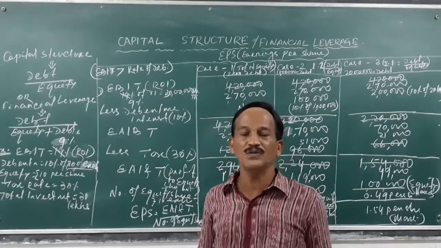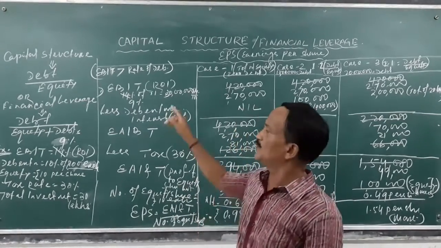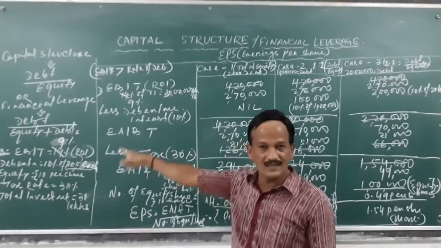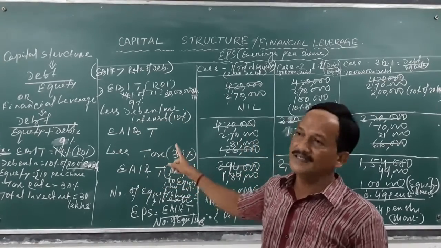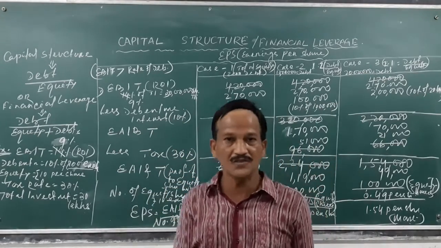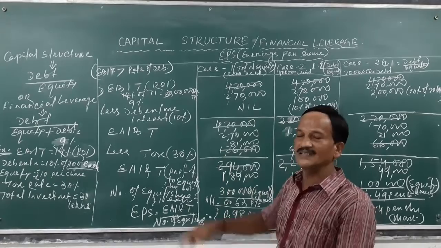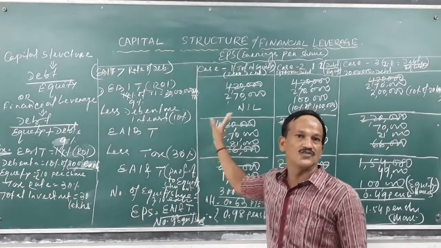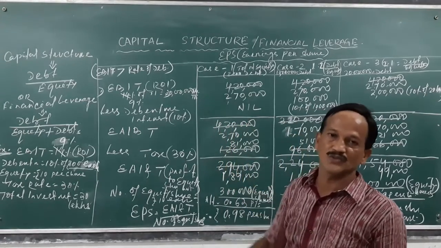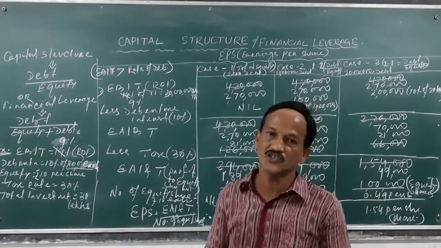If your return on investment is less than the rate of interest of debentures, then certainly debt funds should not be the preferable source of funds for the capital structure.